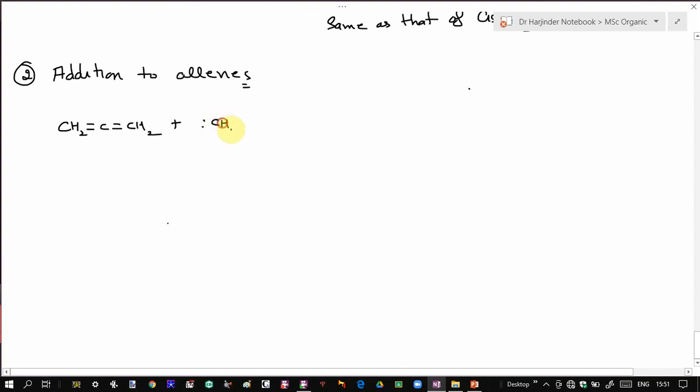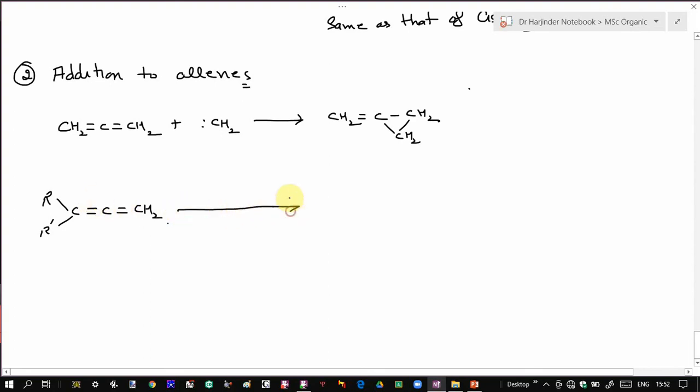So if we carry out the addition of carbene, same as in previous cases, this carbene gets added across one of these double bonds to give rise to a cyclopropane derivative, like this. But in case of unsymmetrical allenes, for example a substituted allene, addition of carbene can take place over the less substituted double bond or the more substituted double bond. So this depends on whether carbene is a singlet carbene or a triplet carbene.